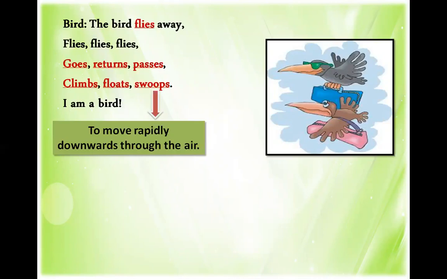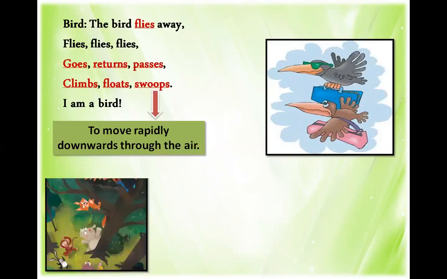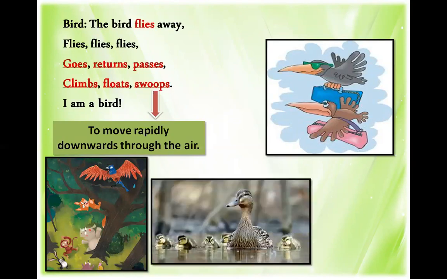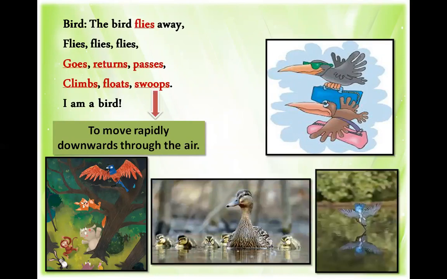We find groups of eagles, crows, or sometimes pigeons flying together in the air. Then there are birds which can climb on trees like woodpecker. And there are birds that can float like wild ducks. In the last picture, you can see a bird diving in the water.